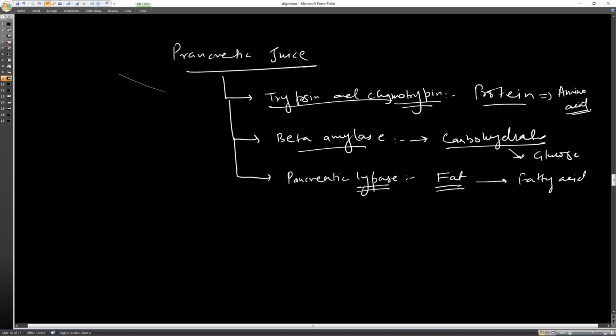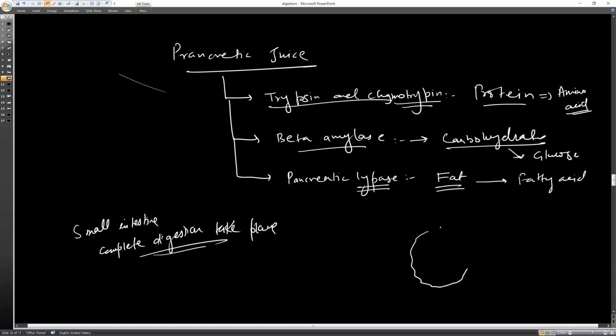In the small intestine, complete digestion takes place. Okay. Most of the questions will come from this topic. Now there is one simple question that also comes in the examinations. After the food is digested, it needs to be transported to different parts of the body, and here the absorption starts taking place.